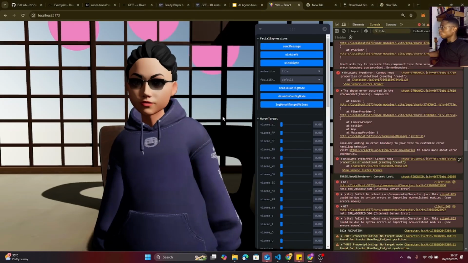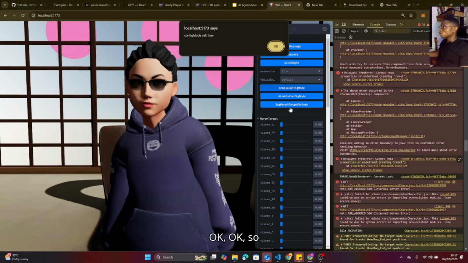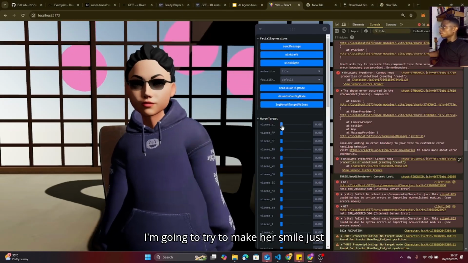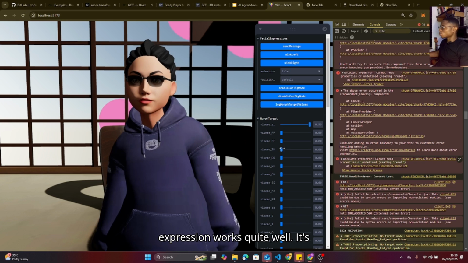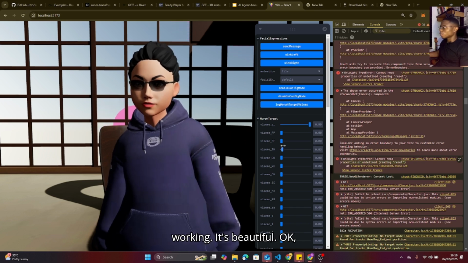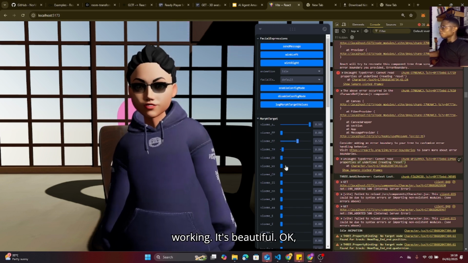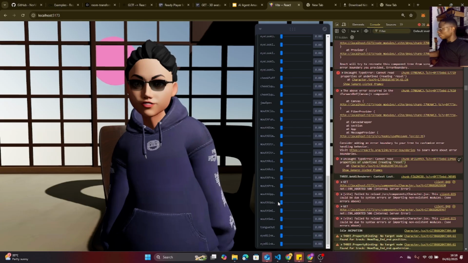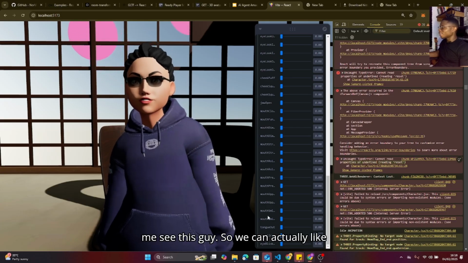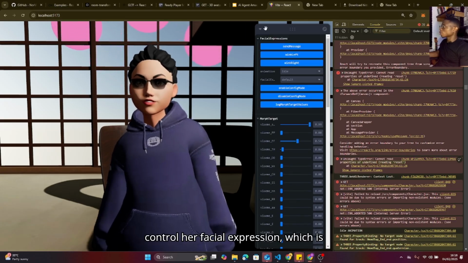Okay. So I'm going to try to make her smile just like we did. You see, the facial expression works quite well. See, it's working. It's beautiful. So we can actually control her facial expression, which is awesome, which is nice.